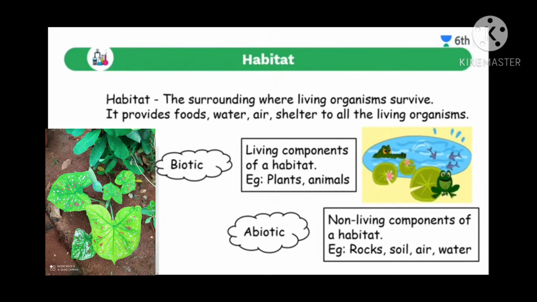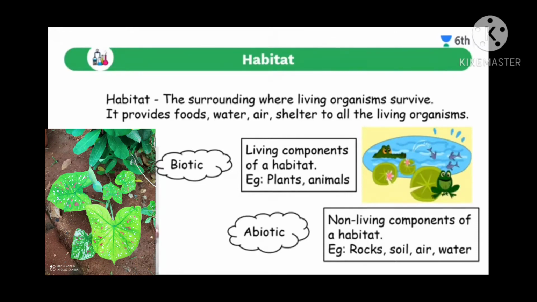Okay, next we shall move on to the topic of components of habitat. What are the components of habitat? We know that science is the study of interaction between living and non-living things. In the same way, in a habitat there are two components, that is biotic and abiotic. These are two opposite words. Just observe: bio means life, so biotic means life having. Biotic means the living components of a habitat.